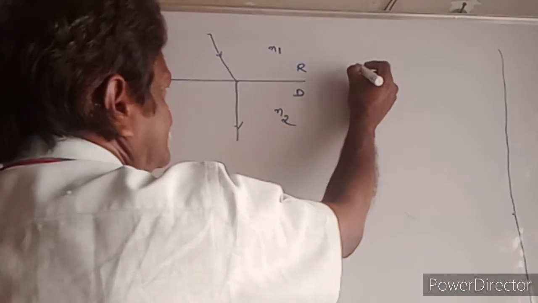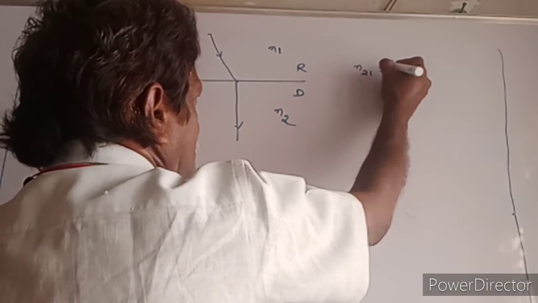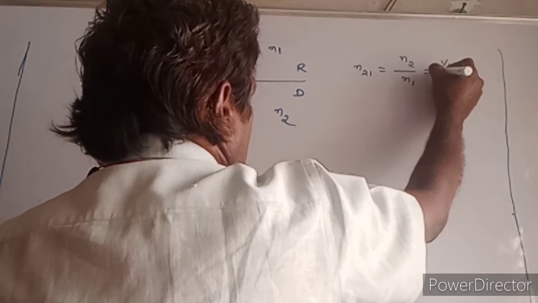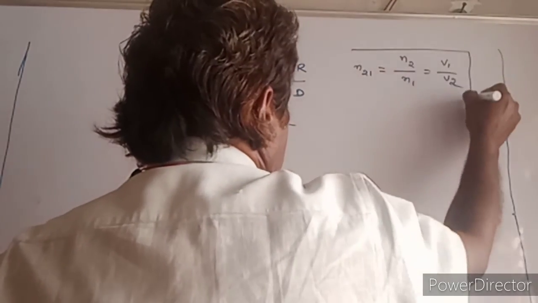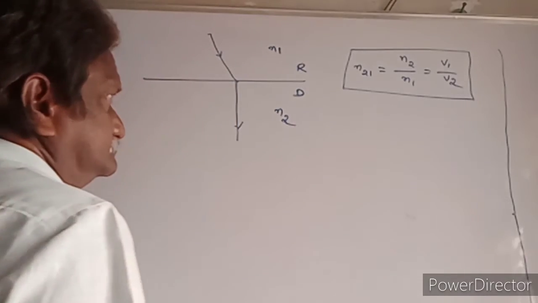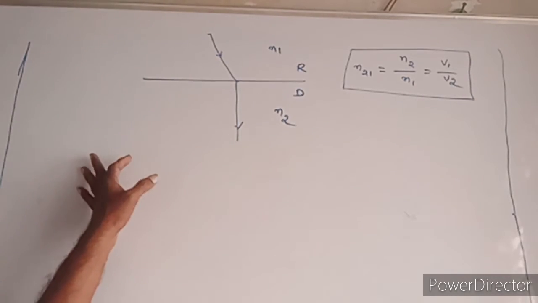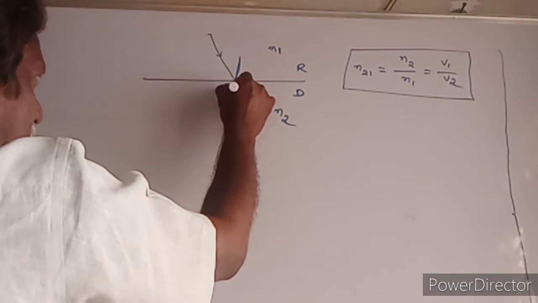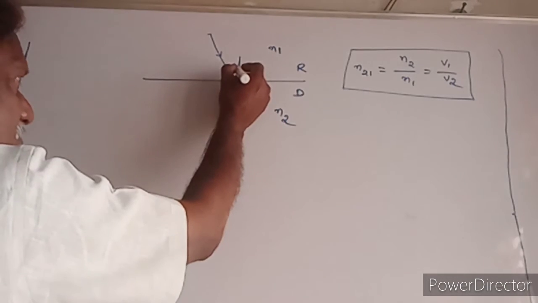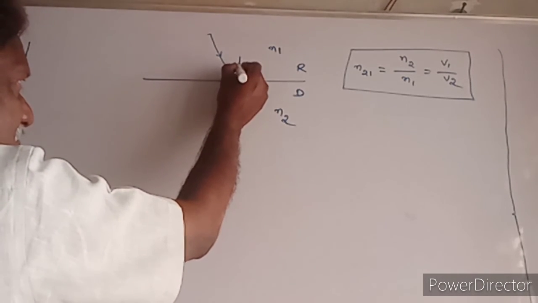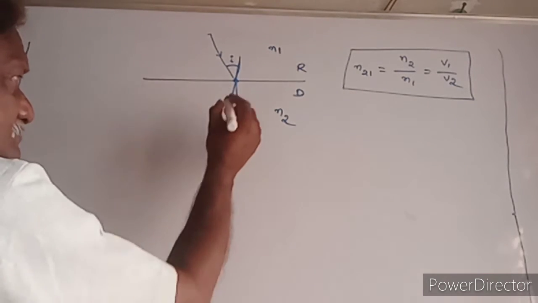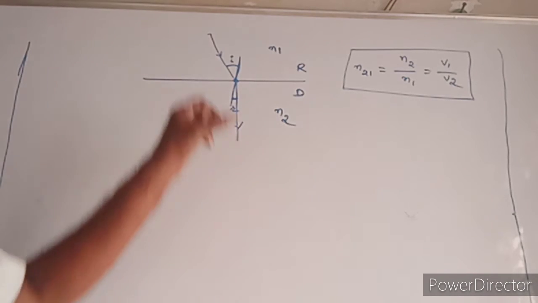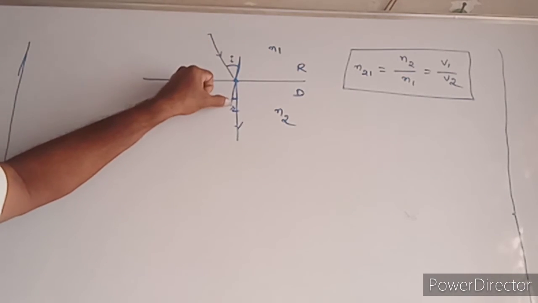Already we know n21 equal to n2 by n1, that equals v1 by v2. Here is the point of incidence. If we create a normal here, the incident ray makes some angle with this normal, that is the angle of incidence. This is the angle of refraction.